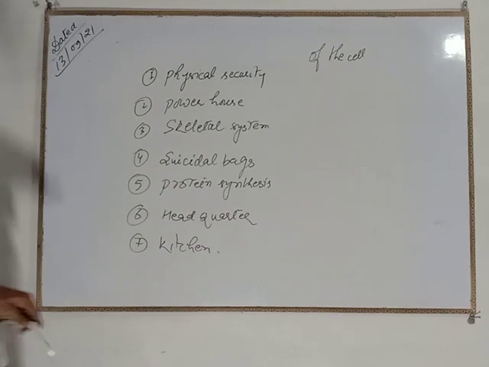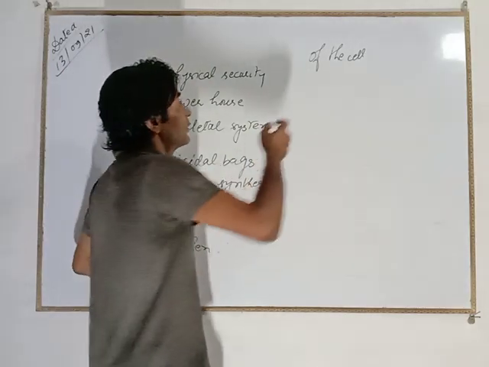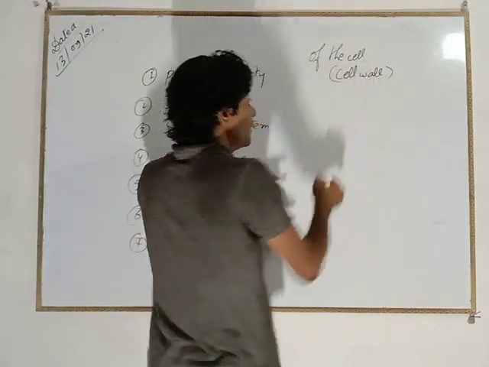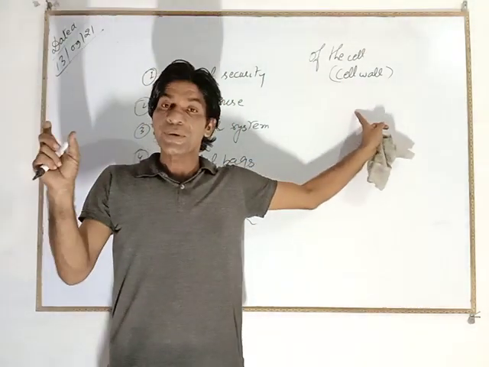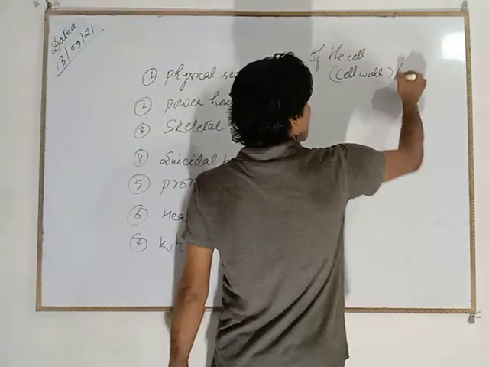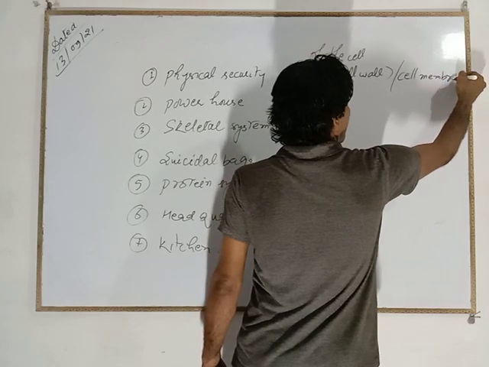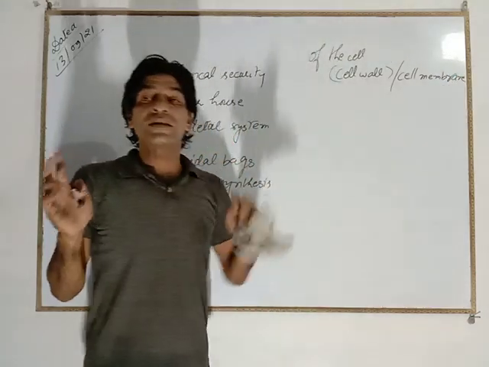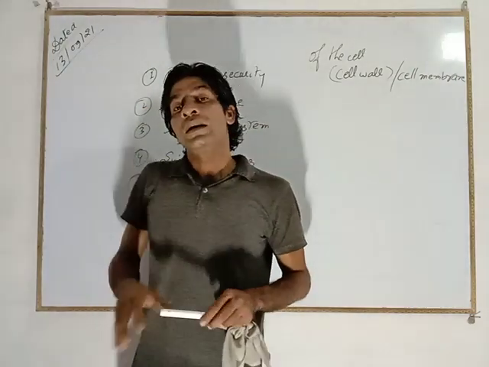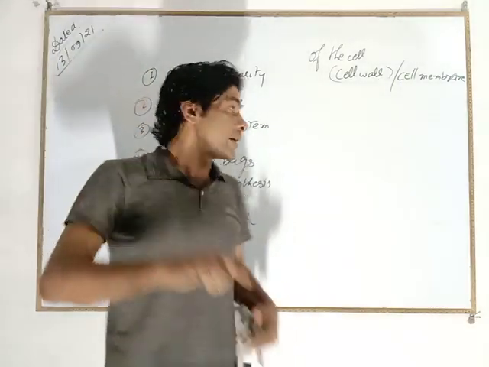Physical security of the cell. In the plant cell, that is the cell wall. In the plant cell, the cell wall just secures the entire cell, right? And in the animal cell, this is the cell membrane. This is the first physical security provided to the cell, by the cell wall in the plant cell and by the cell membrane in the animal cell, right?